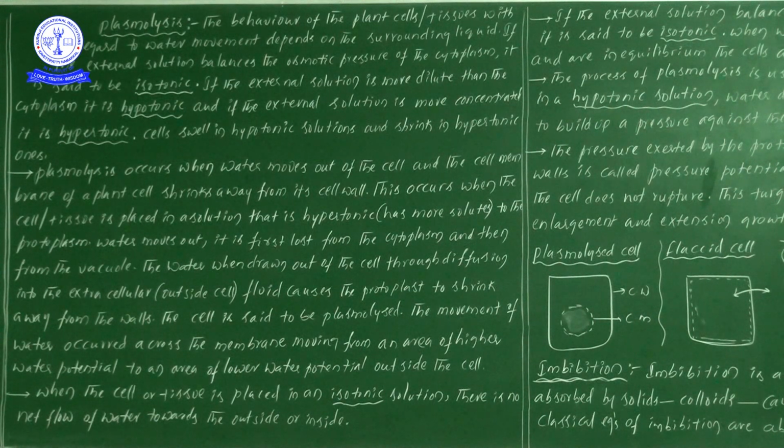That external solution balances the osmotic pressure of the cytoplasm, and we consider it isotonic.